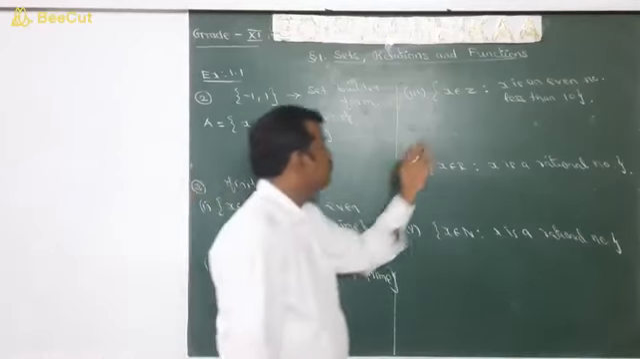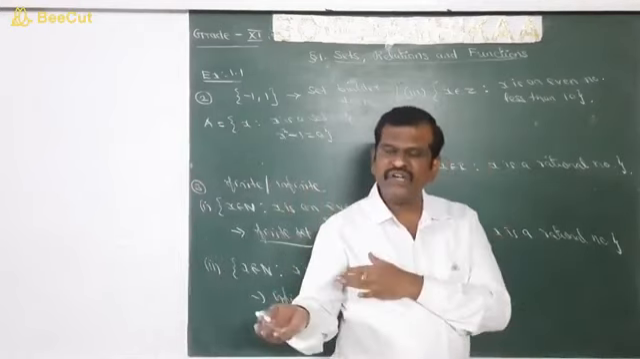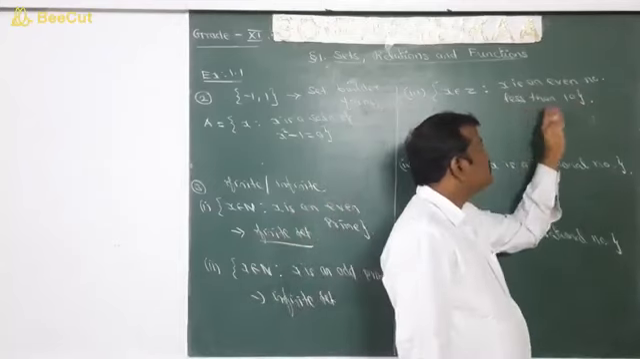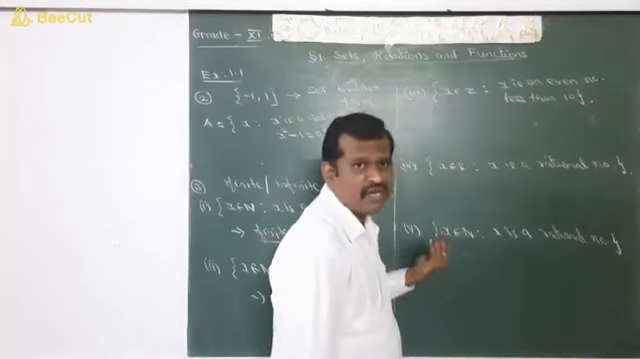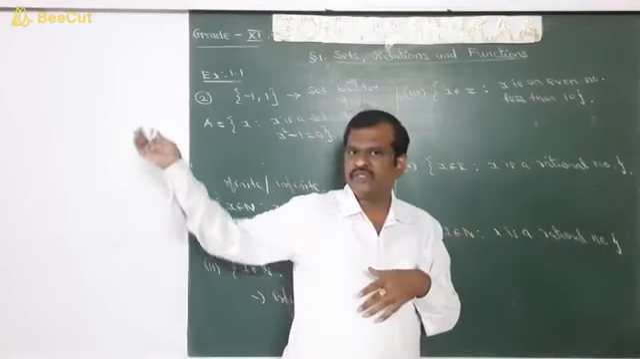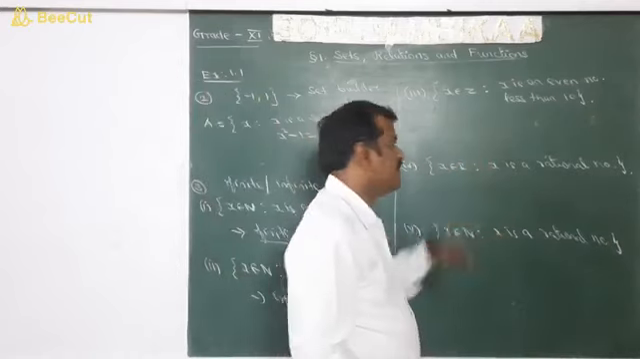So next, the set of all x belongs to Z. Z is nothing but integers, which includes both positive integers and negative integers. x is an even number less than 10. So less than 10, what will come? 8, 6, 4, 2, 0, minus 2, minus 4. It goes on to the left side. So it is of course an infinite set.